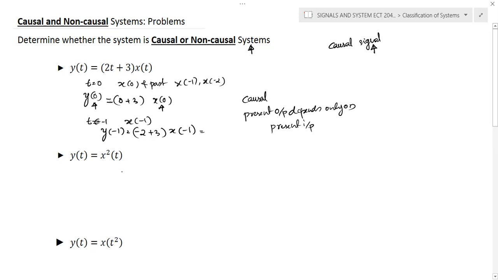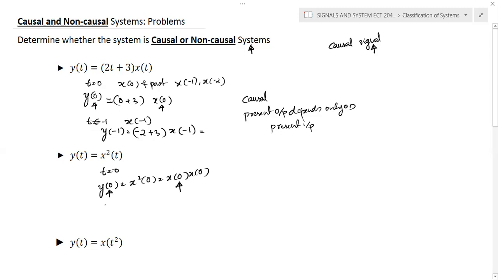Now we'll discuss the second question. y of t is equal to x square of t. At t is equal to 0, the equation becomes y of 0 is equal to x square of 0, which is equal to x of 0 into x of 0. Means the given system depends only on the present input.